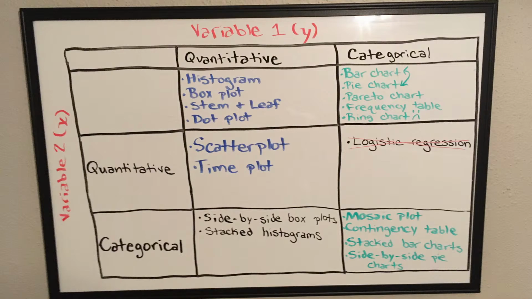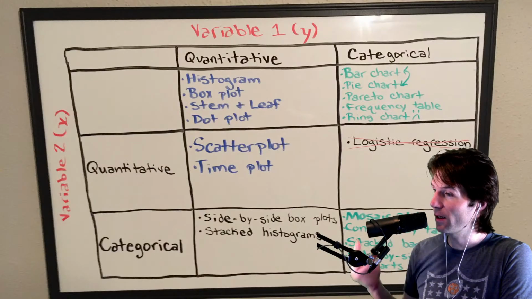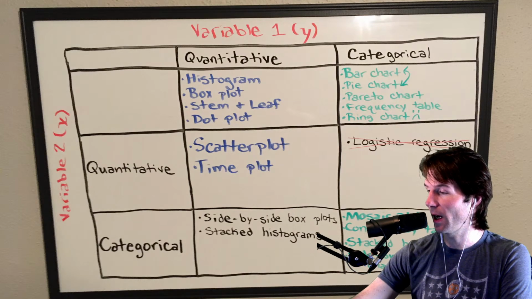I know it takes a while to write this all down. Yeah, Mary Catherine's right. Categorical, categorical. So we're going to show this right here. Maria, good question. We're going to make sure it has it, and it is categorical, categorical. There's where the mosaic plot is, with categorical Y, categorical X. Great job, Maria and Mary Catherine.